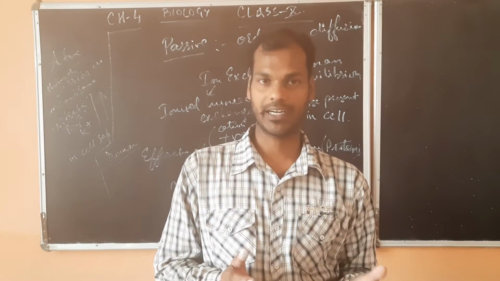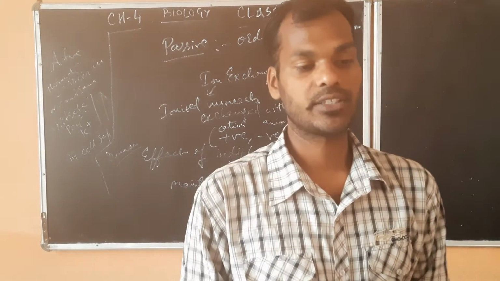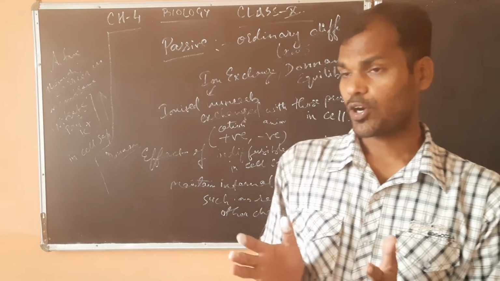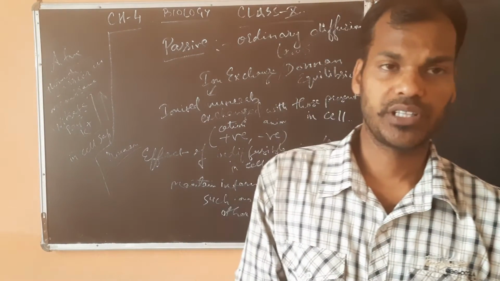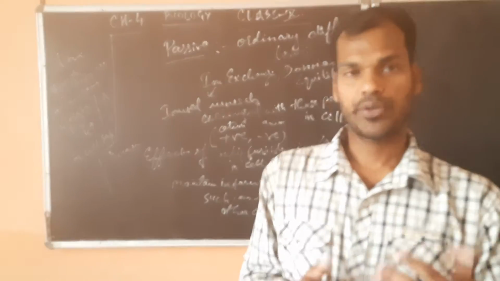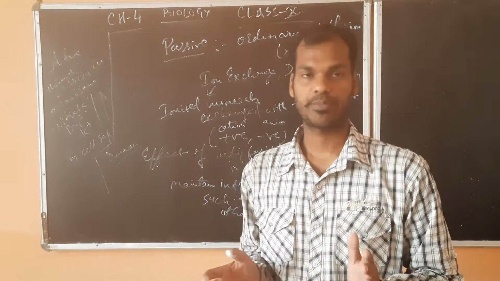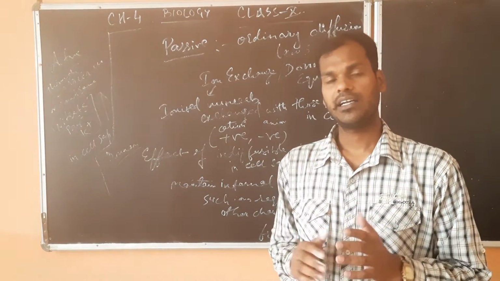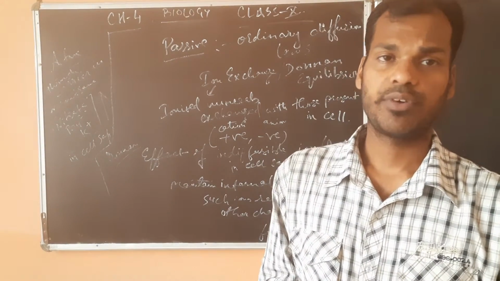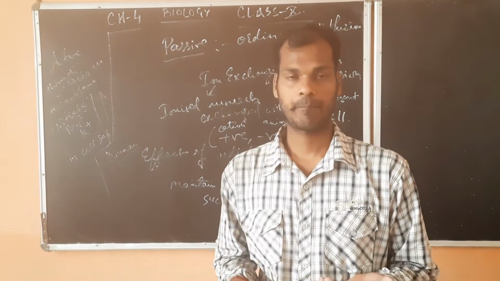So what are colloidal particles? Inside the soil, the mineral salts are present in combination with liquids or solids, so they form a colloid solution and are present in the form of ions.